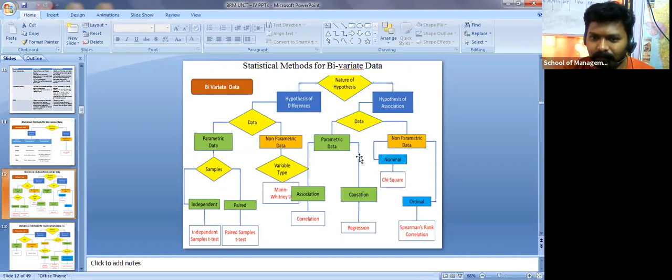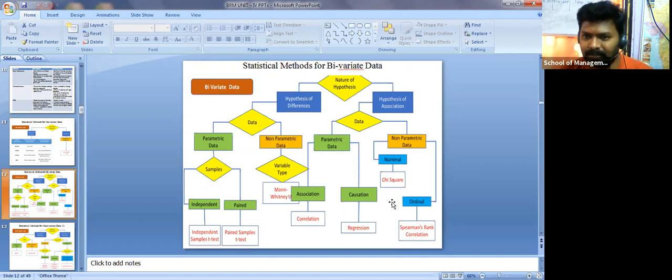Now suppose you come up with a hypothesis to find out a cause or an effect, for example there is an effect of so and so. Then we apply regression. That is, if you change any one independent variable, how far does it have an effect on the dependent variable?